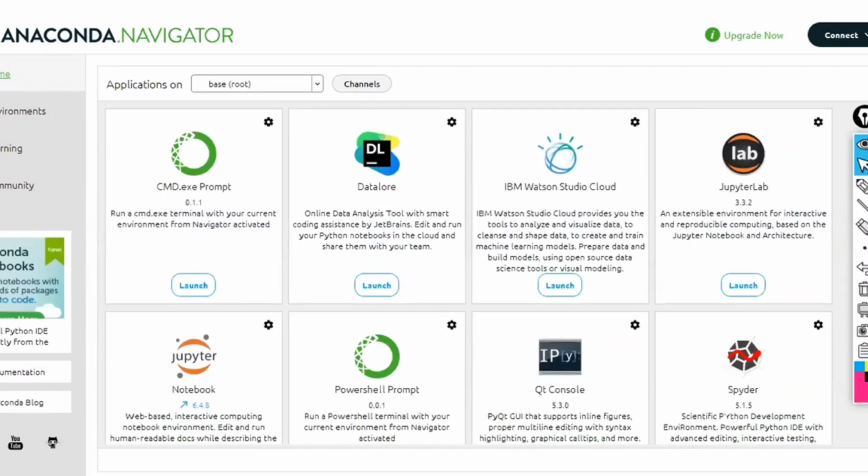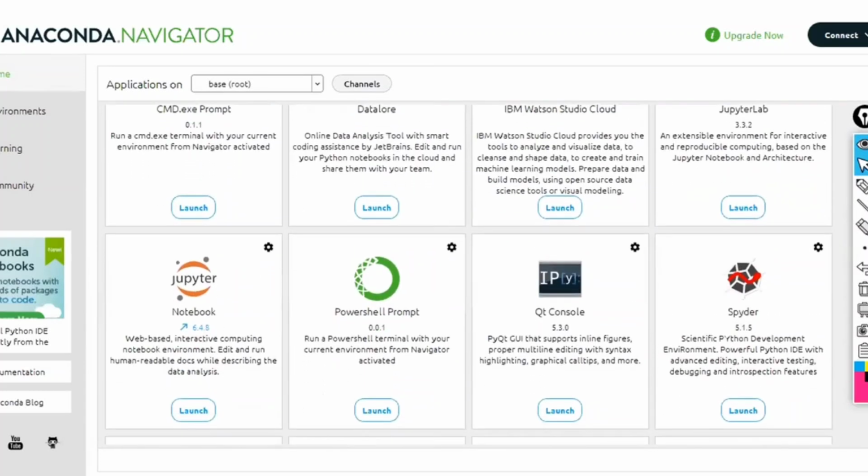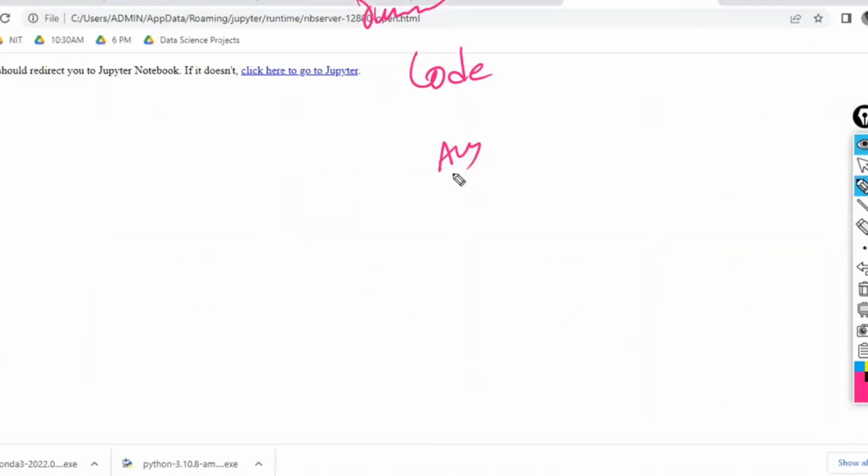Notebook. Whatever you are writing in your notes, the same thing you can write in the notebook also. The running notes, the headings, the bold color changes, all these things you can do in the notebook directly here itself. What is the use of this notebook? Your running notes will be there, code will be there, and the answer of the code will also be there. Everything in one location only.